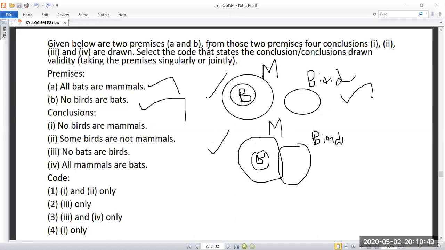So anybody found the answer for this question? So what's the answer?